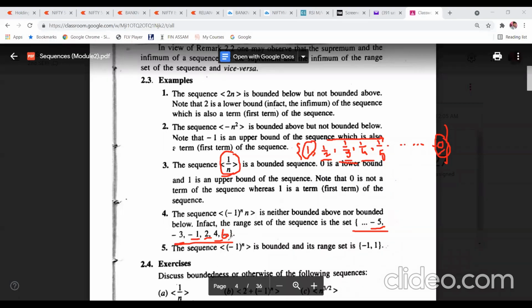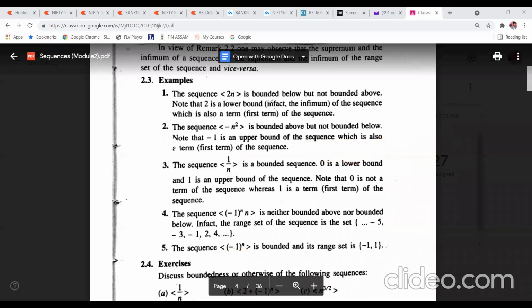You won't be able to find one here. So this sequence is neither bounded above nor bounded below. Similarly, the earlier sequence is bounded above and bounded below. I have already told you, the lower bound is minus 1 and the upper bound is 1.